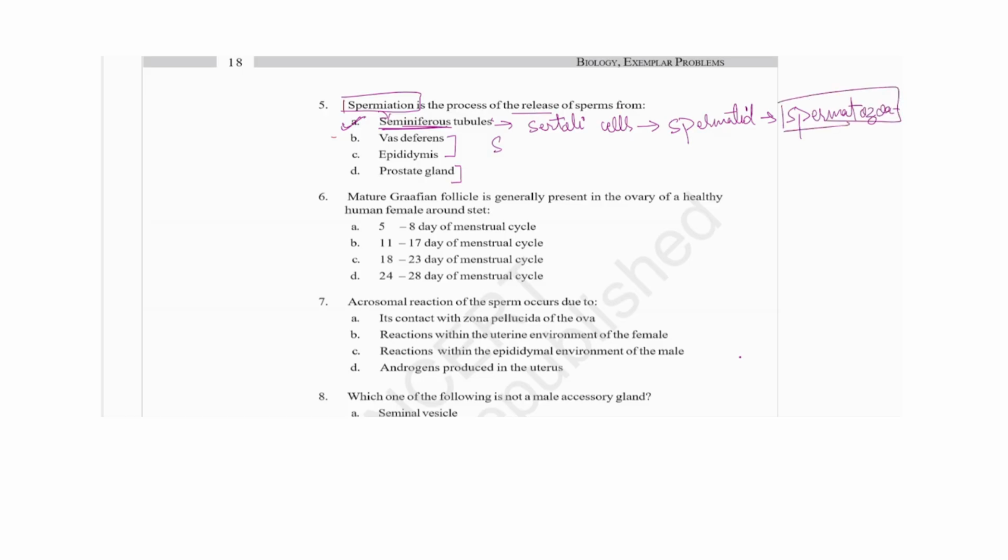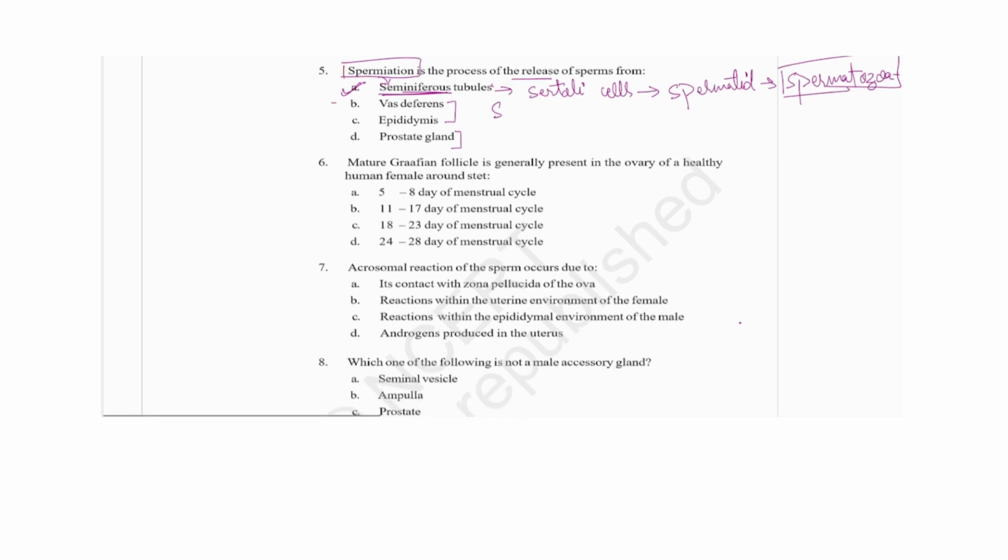Right. So first one. Next is: the mature Graafian follicle cell is generally present in the ovary of a healthy human female around the set of which days? In the menstrual cycle we have seen the 10th to 17th day. Especially from the 14th day we have seen the ovulation period. On the 14th day we have seen the ovulation period. So here they are asking that the mature Graafian follicle is generally present in the ovary of a healthy human female at what days.